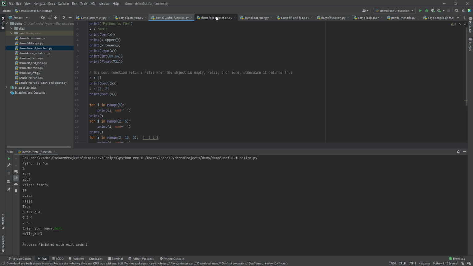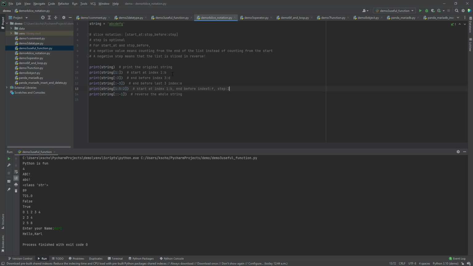And the next demo will be the slice notation. It is extremely useful when we want to only extract a certain part of a string. So essentially, it is like the substring in Java. So here I define a string. It is A, B, C, D, E, F, G. And for the slice notation, we can use a square bracket, and then we can specify start at the index, stop before index, and the step. So the logic is similar to the range.